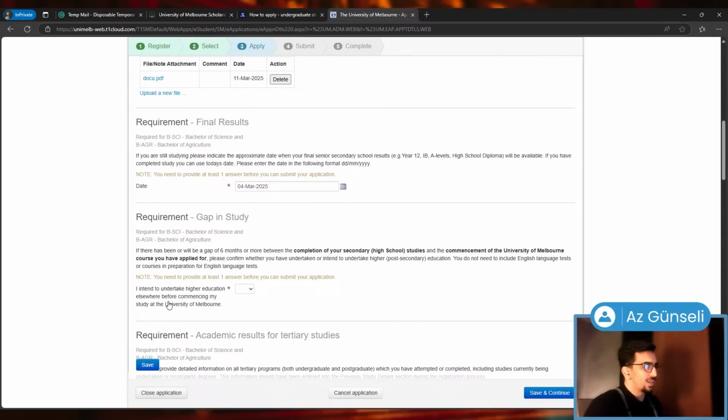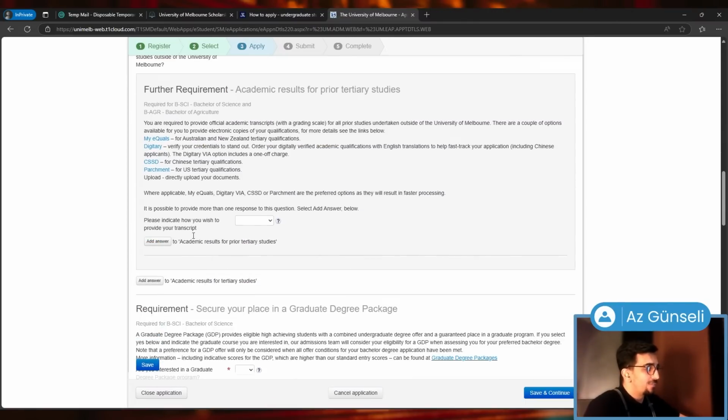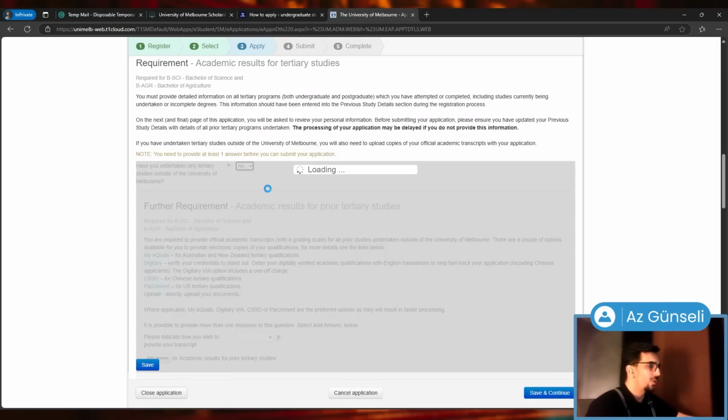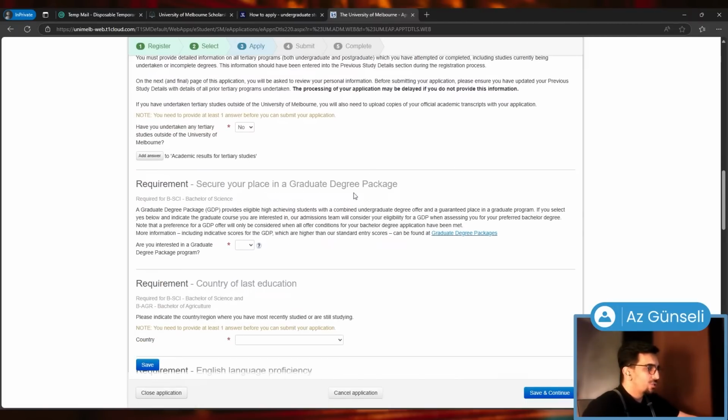I intend to undertake higher education elsewhere before commencing my study at the University of Melbourne. Let's say now. Requirement: academic results for tertiary studies. Have you undertaken any tertiary studies outside of the University of Melbourne? If we choose yes, we're gonna have to give them information. I'm gonna choose no here. Let's say confirm.